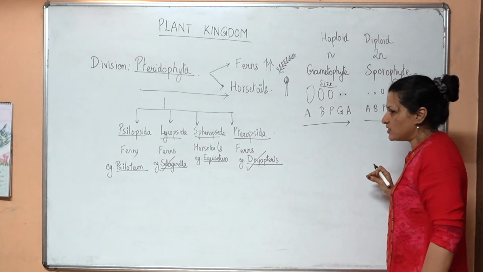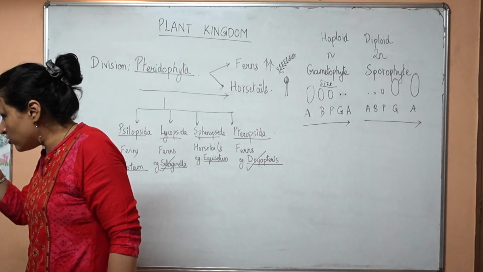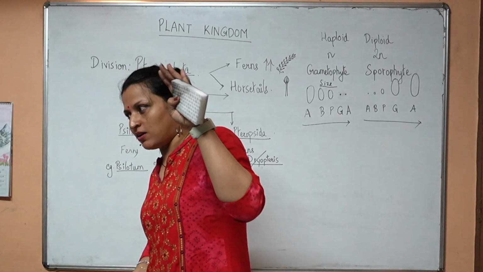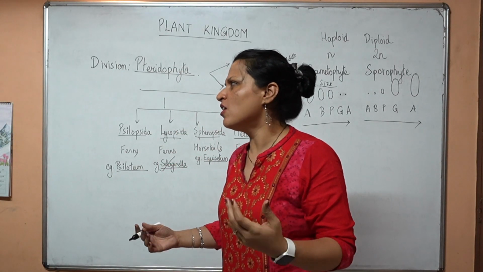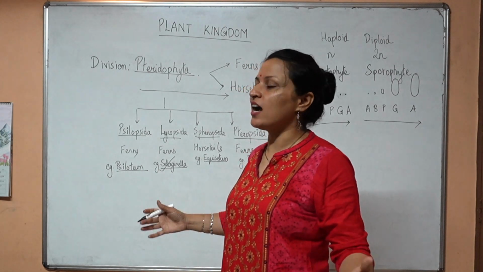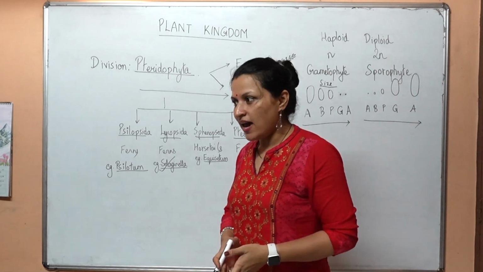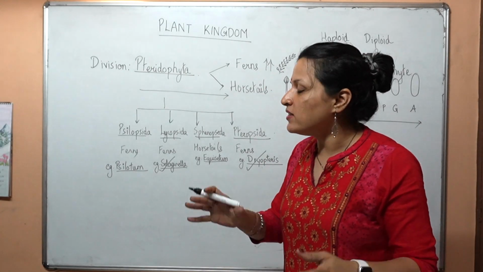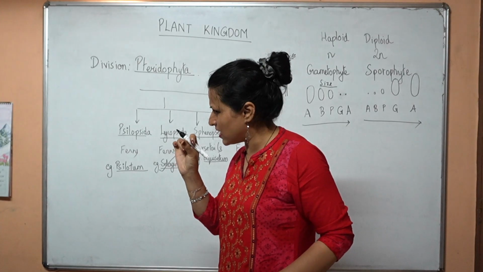But that was not the case way back in evolution. Way back in evolution, that gametophytic plant body used to be the main plant body, and it was haploid. So those were the first formed plants, and they are obviously less evolved. In the start there won't be complexity, there will be simplicity, and that's what they did. And then slowly they realized that n used to give rise to that 2n generation, which was just one small single cell in the algae.